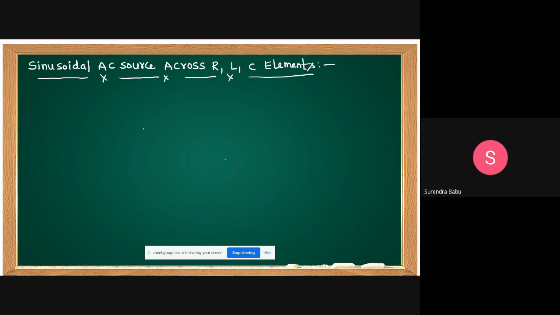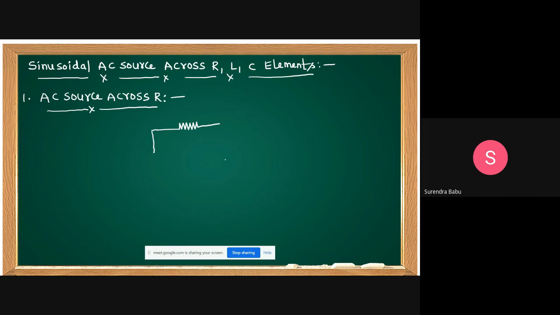The first one is AC source across R. What are the observations? If the AC source is connected across the resistance, and AC source here means sinusoidal, I told you already, here we are doing the sinusoidal steady state analysis only. Let's consider a resistance.